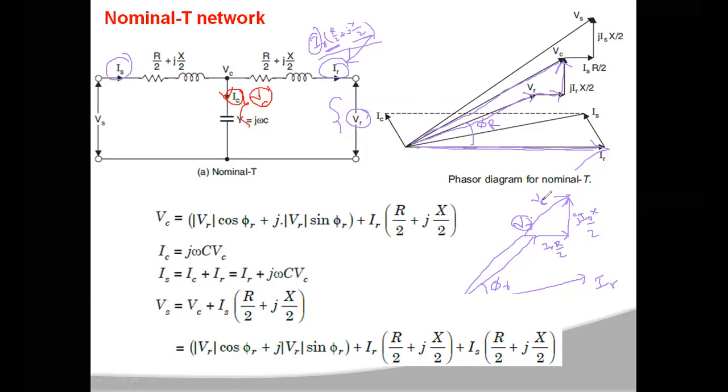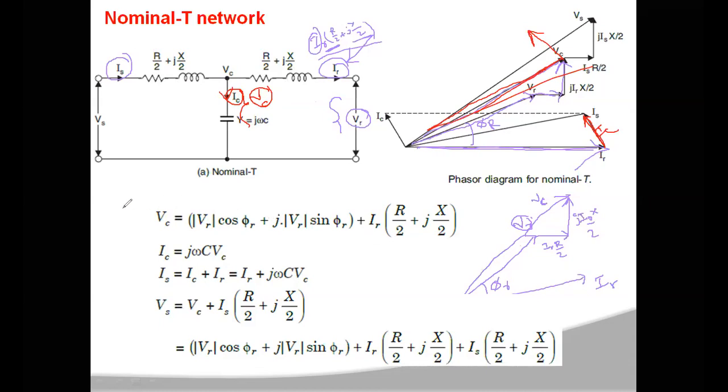So if you want to draw the vector IC, it will be leading VC. This is your vector VC, and perpendicular to this you will have your IC. This IC is added to IR to get the Is value, so you add this IC, which is perpendicular to the vector VC.